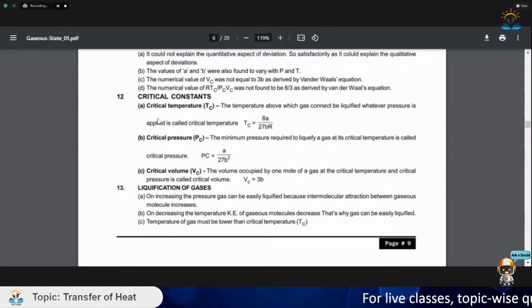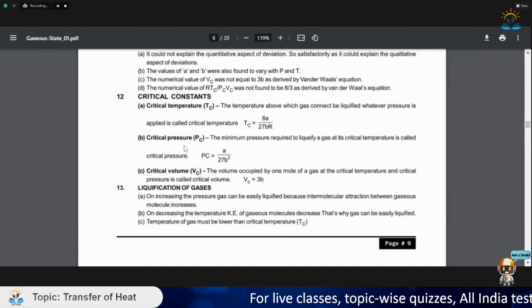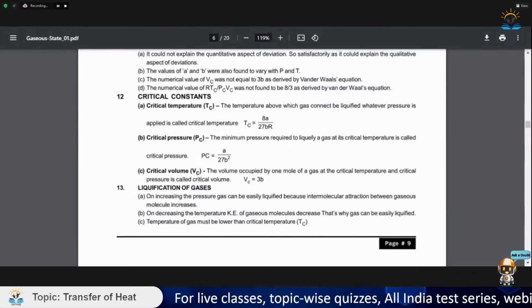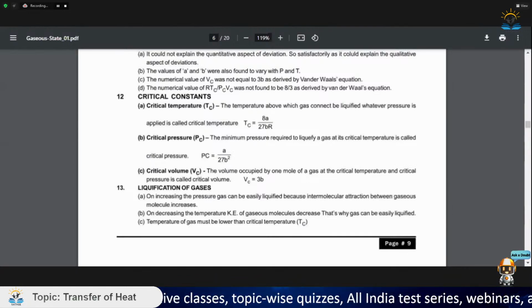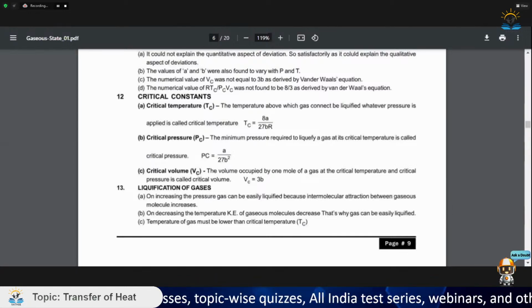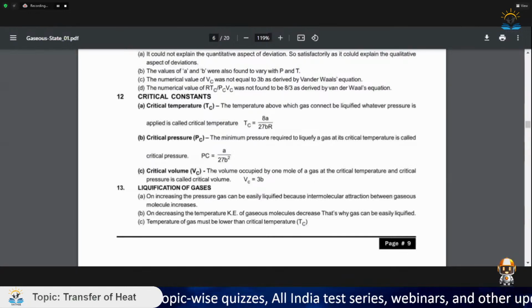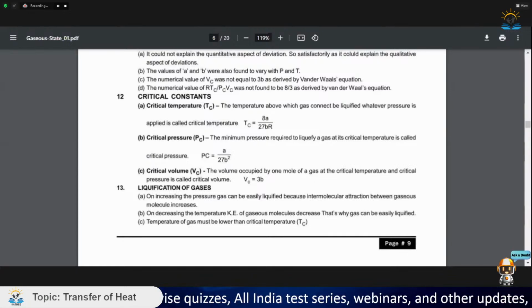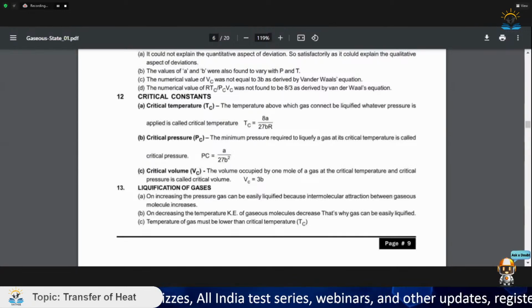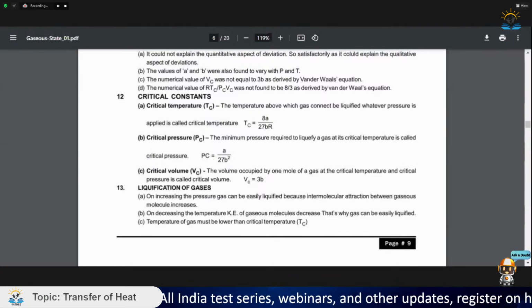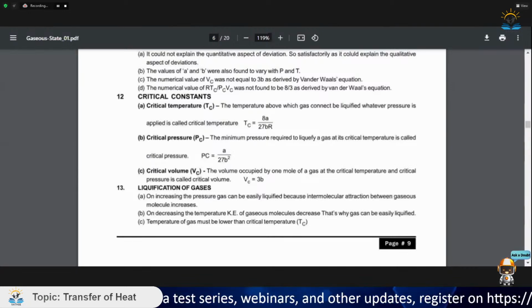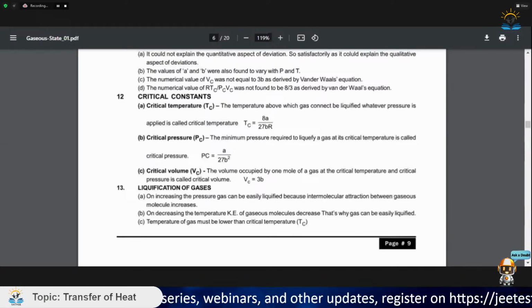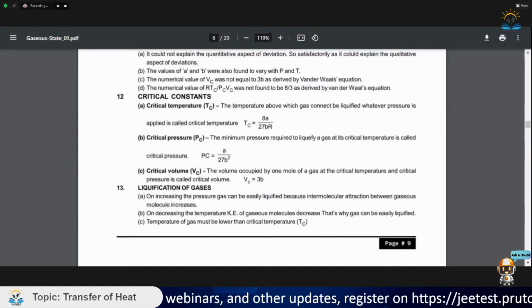Now let us see critical temperature. The temperature above which a gas cannot be liquefied, whatever pressure is applied, is called the critical temperature. Suppose there is a gas, let's say hydrogen, H2. A gas liquefies at low temperature. Now suppose we put the temperature at 80 degrees Celsius.